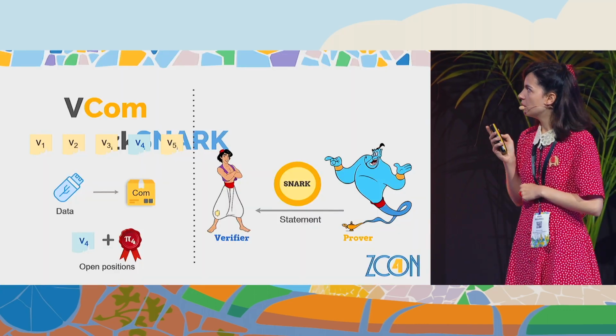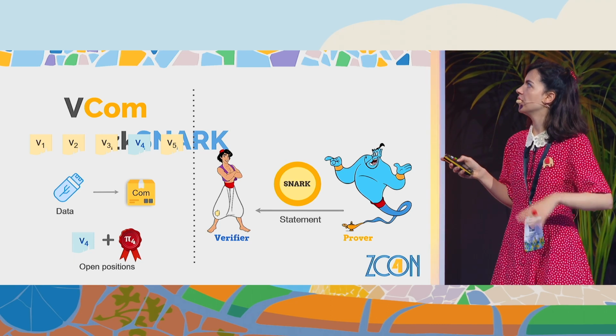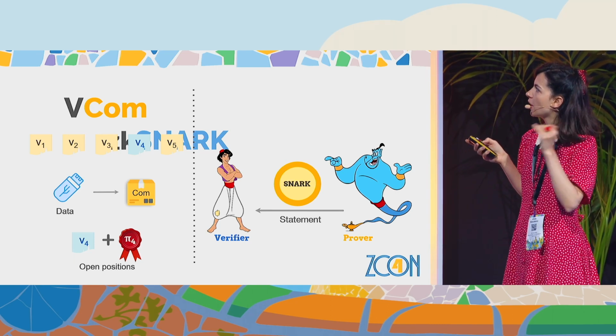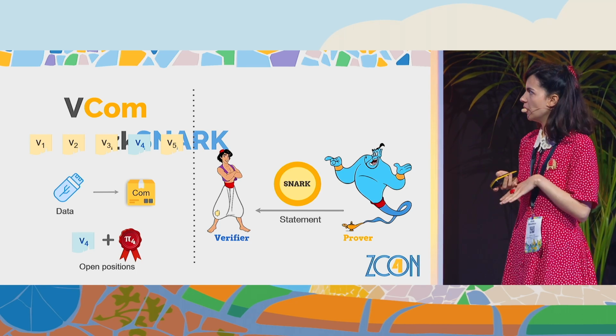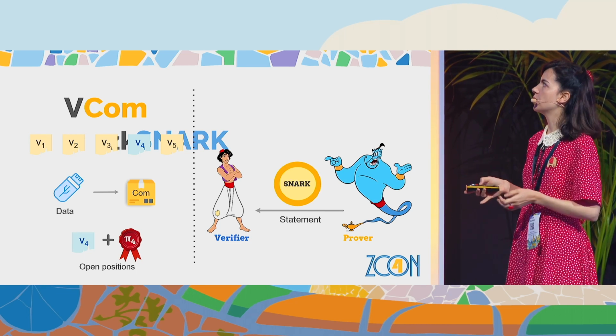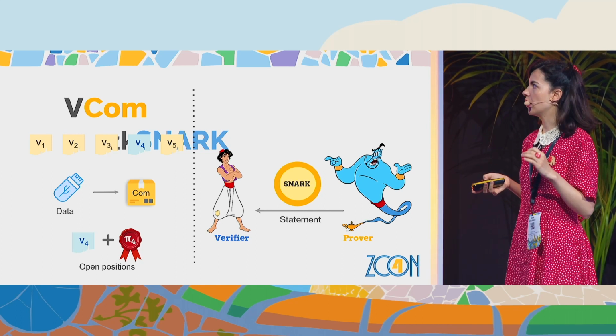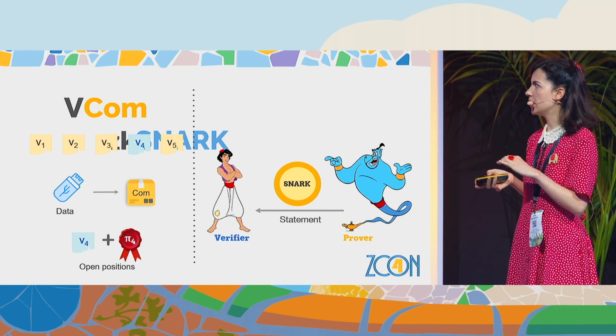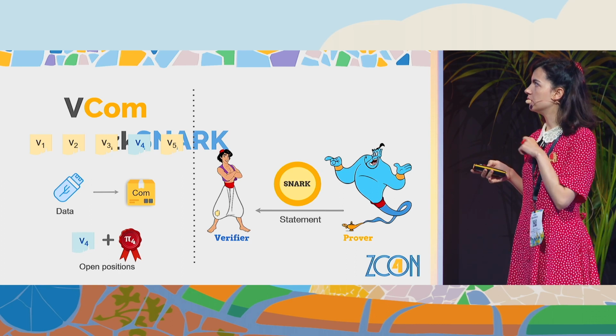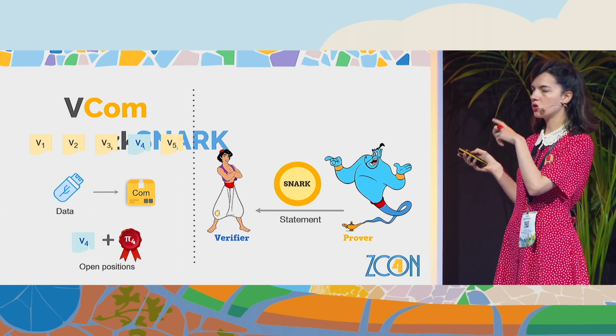So the main ingredient is the vector commitment, which does exactly this functionality. We just have a long vector, and we can commit to it in a first phase in a compact way, in a very concise way, this box of commitment.